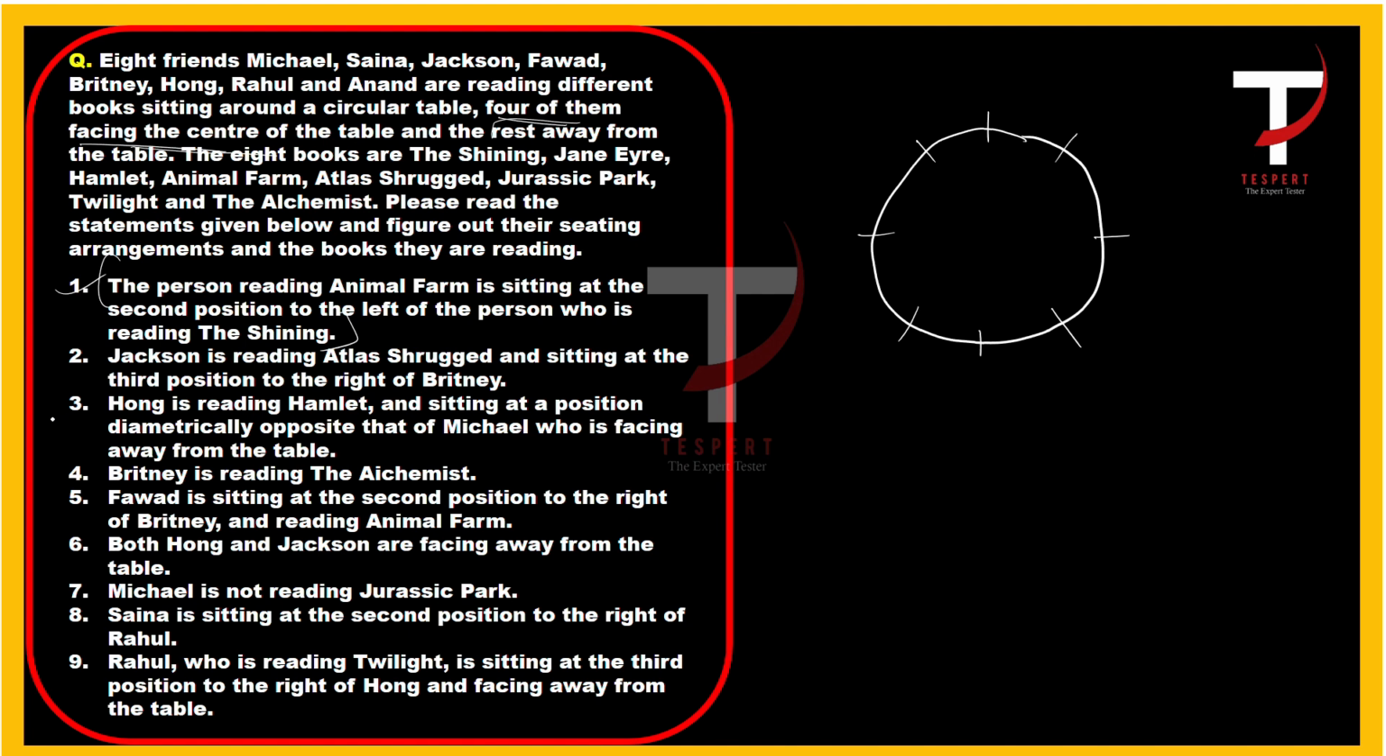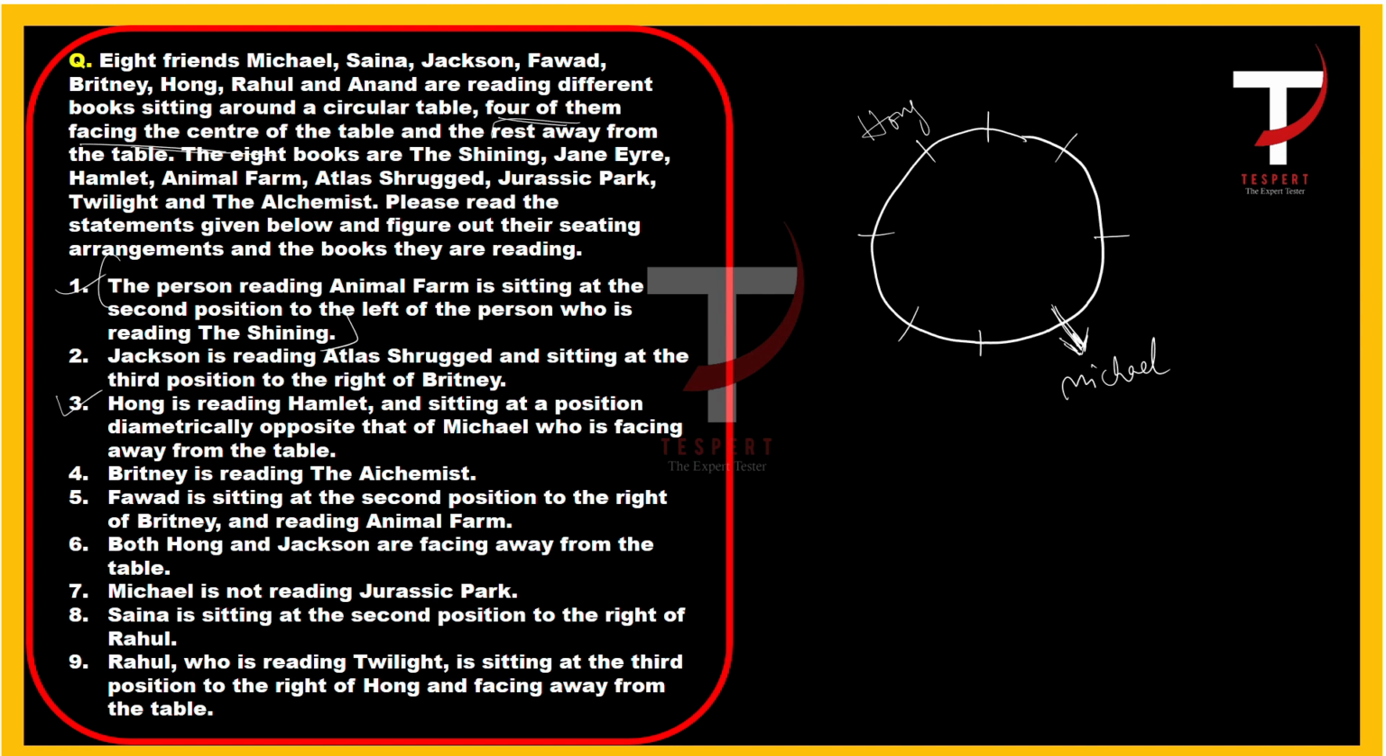So we can consider statement number 3, which says Hong is reading Hamlet and sitting at a position diametrically opposite that of Michael, who is facing away from the table. So Michael is facing away from the table. We can put Michael anywhere. So let's say Michael is here, right? Michael is facing away from the table. Hong is diametrically opposite that of Michael. So if Michael is here, then diametrically opposite to Michael is this one. So Hong will be here.